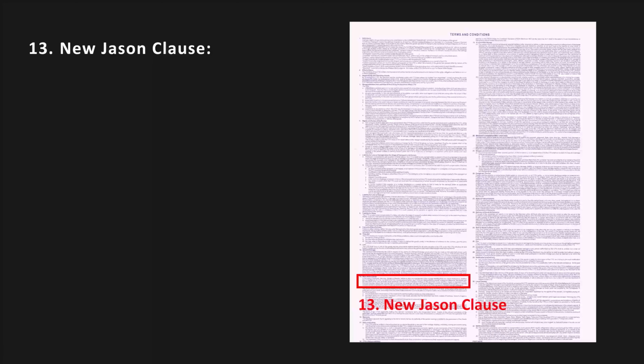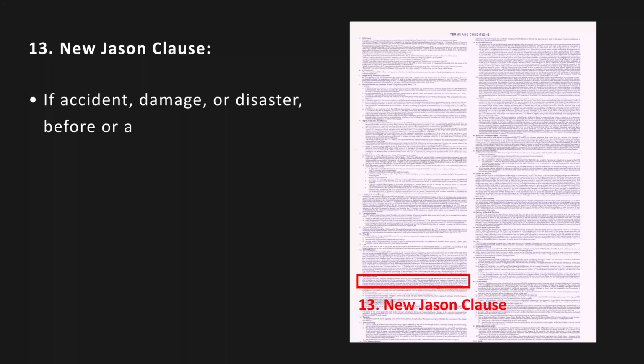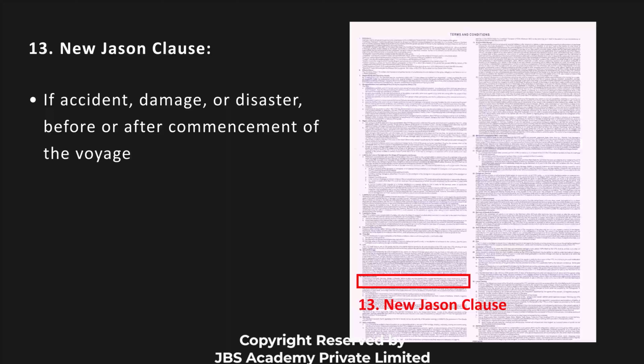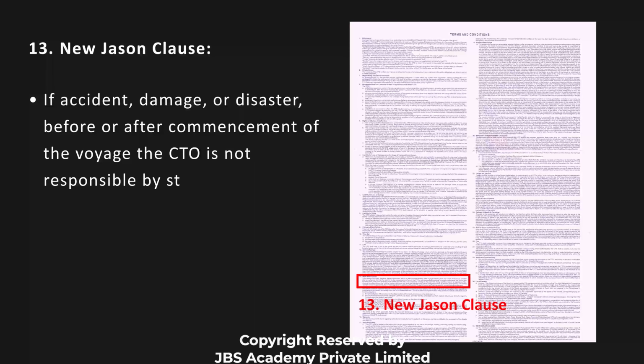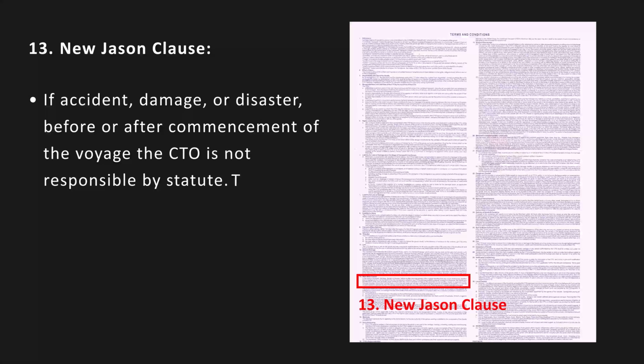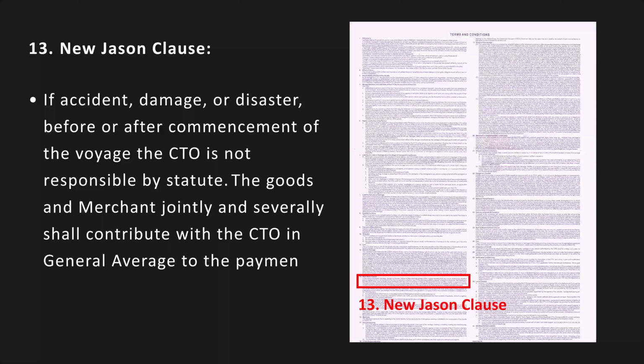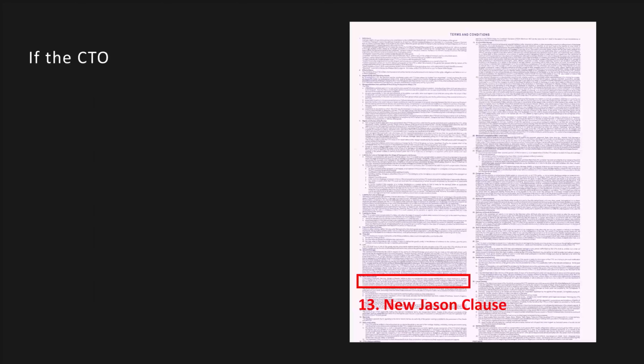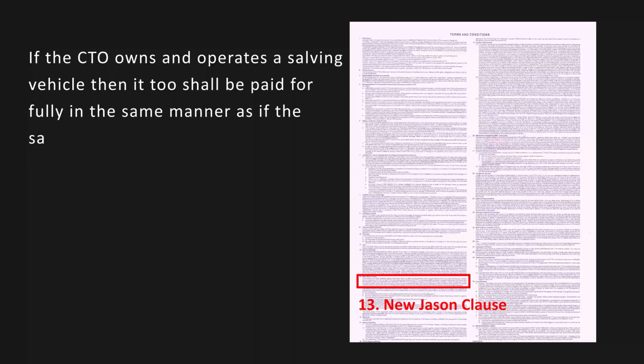New Jason Clause. If accident, damage, or disaster occurs before or after commencement of the voyage, the CTO is not responsible by statute. The goods and merchant jointly and severally shall contribute with the CTO in general average to the payment of any sacrifice, loss, or expenses. If the CTO owns and operates a salving vehicle, then it too shall be paid for fully in the same manner as if the salving vehicle belongs to a stranger.